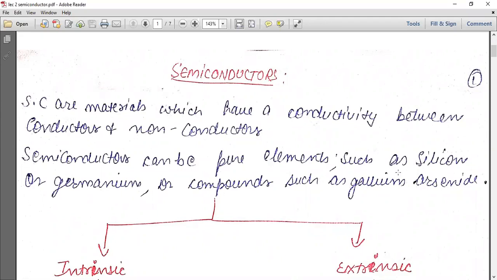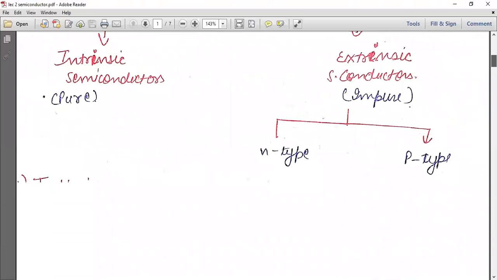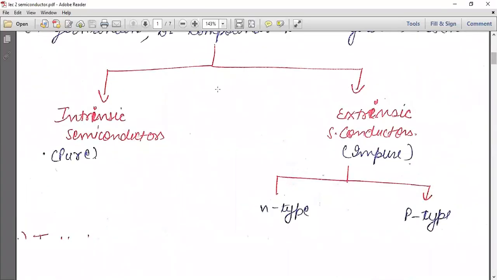So the pure form of semiconductors we consider as silicon or germanium. For most of the examples, these two semiconductors we are going to use. There are two types of semiconductors. One is known as intrinsic semiconductor and one is extrinsic semiconductor.